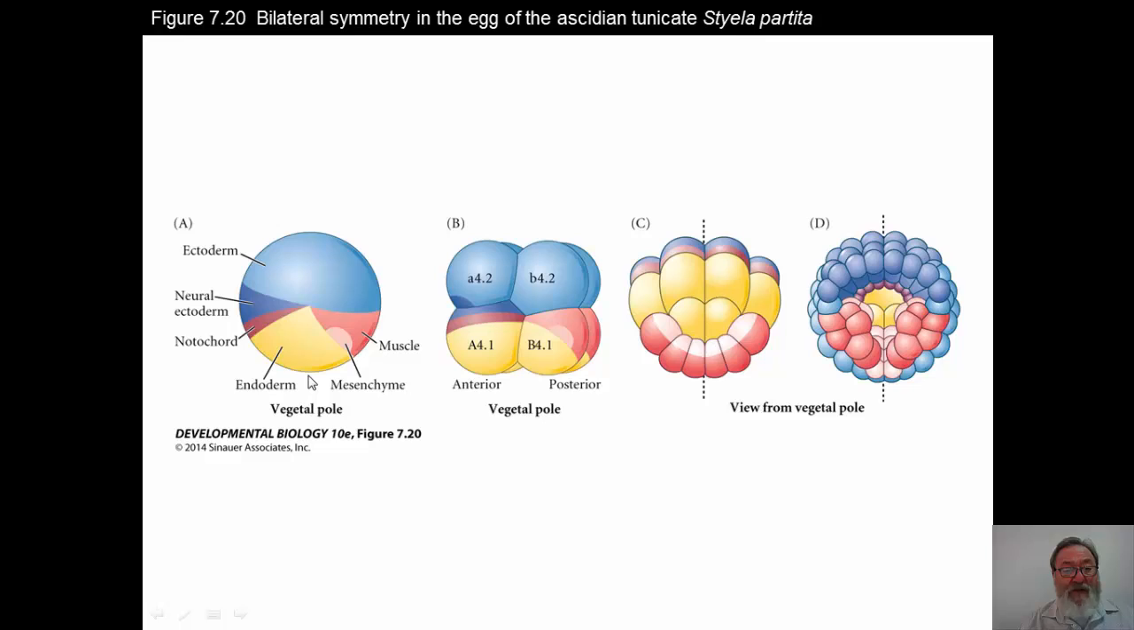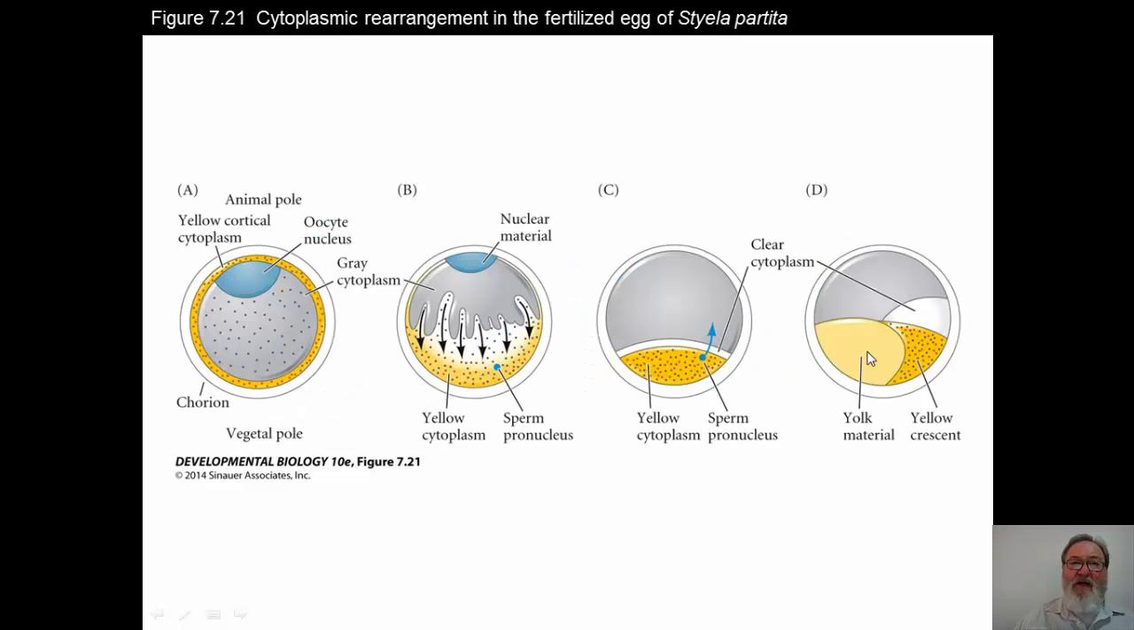Here we see the endoderm at the bottom, muscle tissue, and then as it continues to divide, here we're at the 8-cell stage, we can see that it forms a vegetal pole as well as an animal pole on the top, and it becomes bilaterally symmetrical with a separation of the different components. And this bilateral symmetry continues for a number of stages of development, in fact, until it reaches adulthood, and then it loses that bilateral symmetry again. But let's look then at the cytoplasmic rearrangement of the fertilized egg in the tunicate.